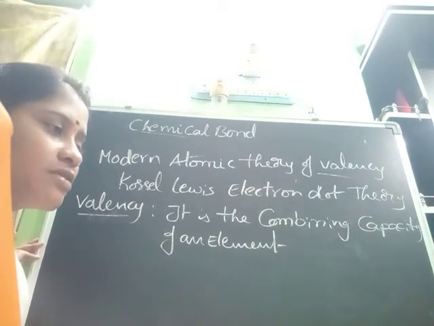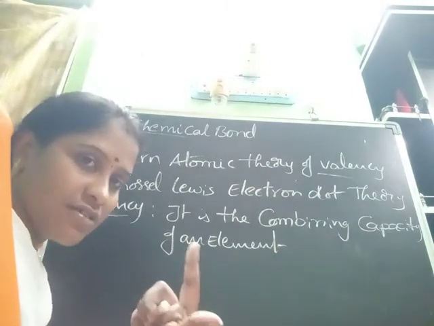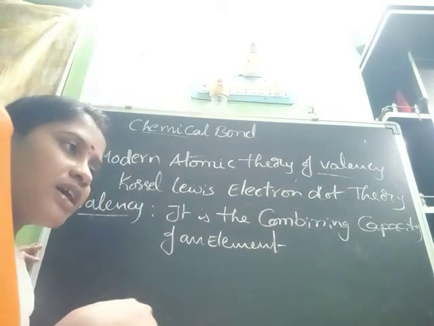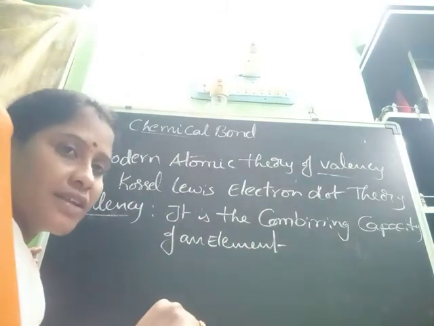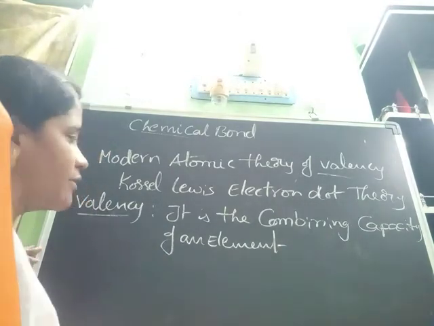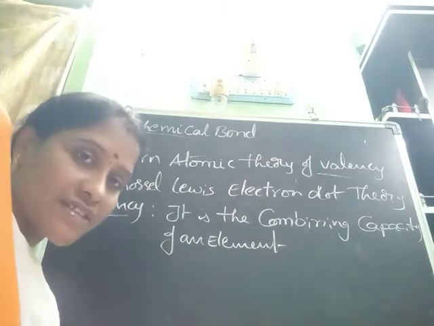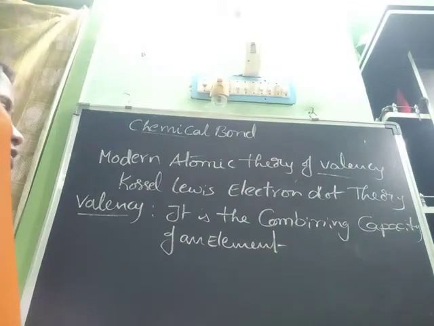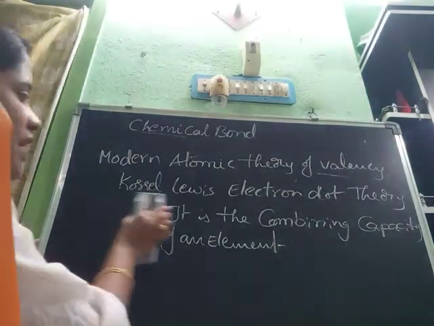For example, hydrogen always combines with one hydrogen only. Oxygen always combines with two others. Sulfur also 2. Sodium also 1. That is the valency, the combining capacity of an element. How can we find out this valency? For that we have to know the Kossel and Lewis dot notation.